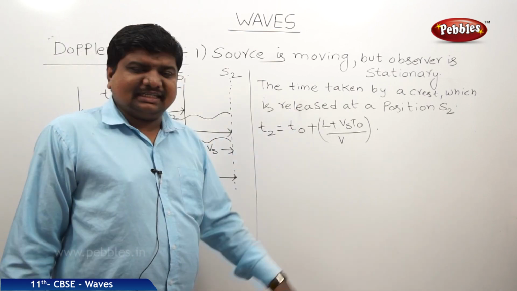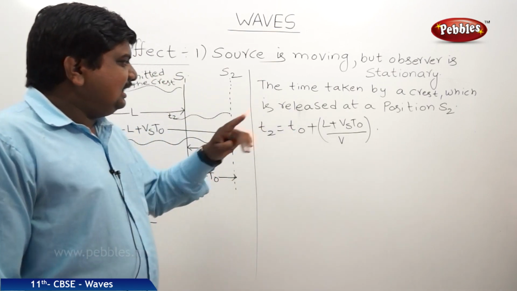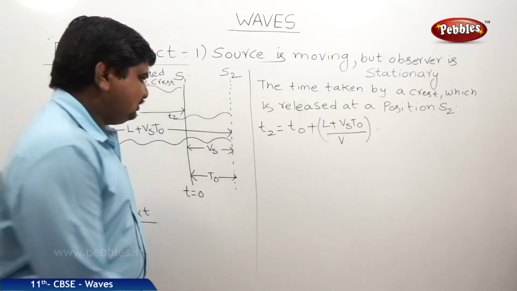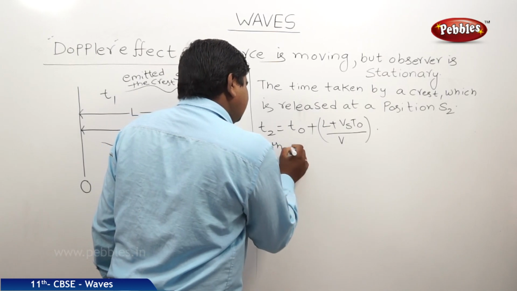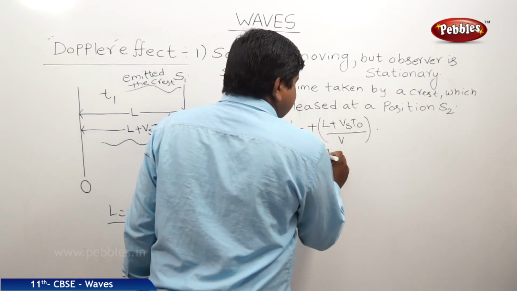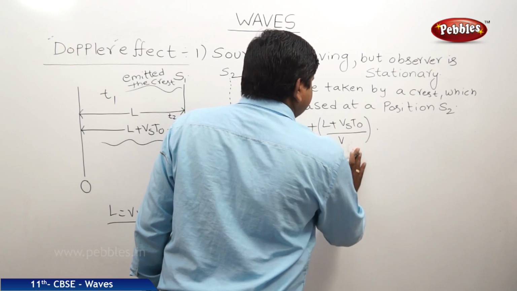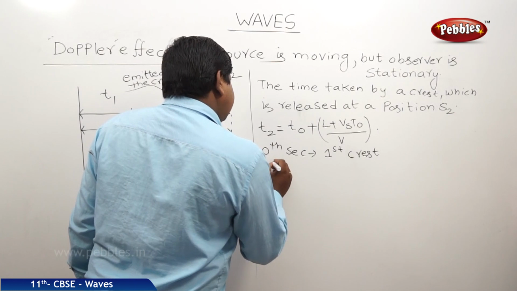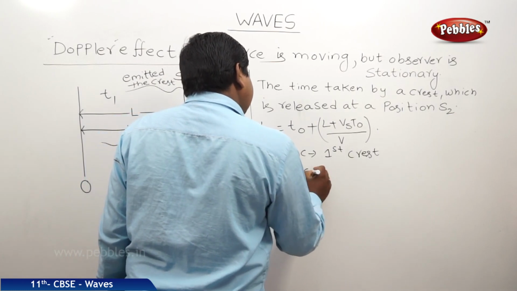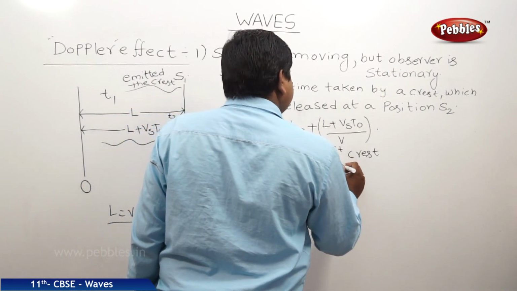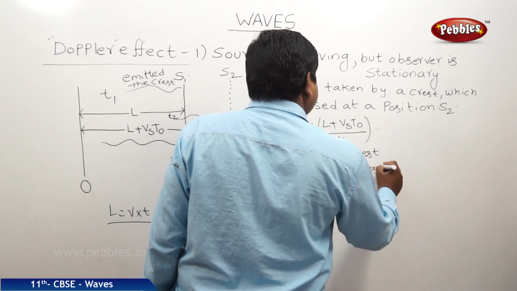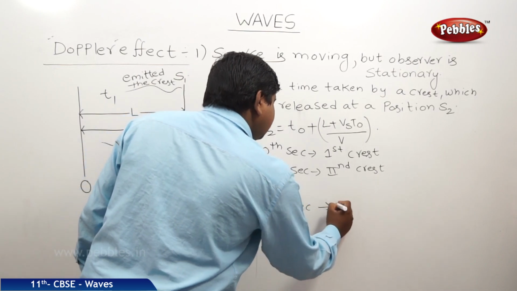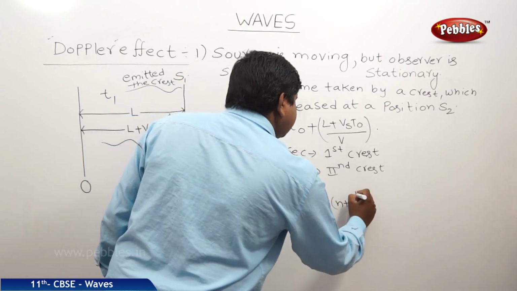So this is for the first second. After 1 second it has released the second crest. At the 0th second it has released the first crest. So 0th second, first crest; 1st second, second crest; and so on. At the nth second, the n plus 1th crest.